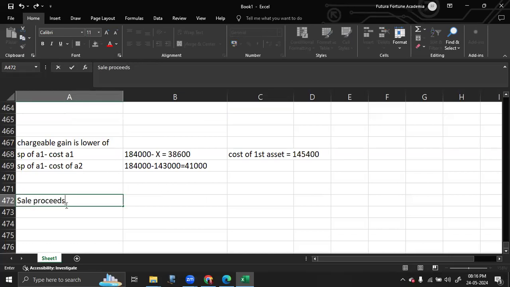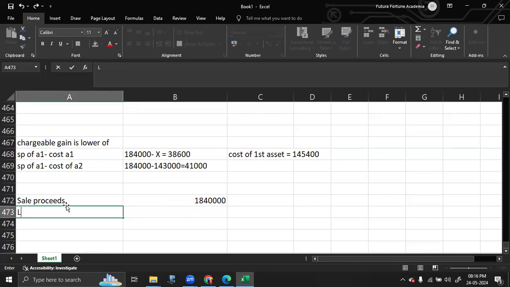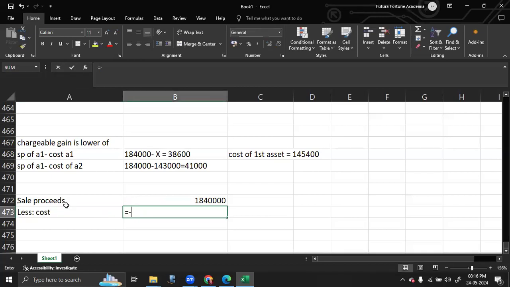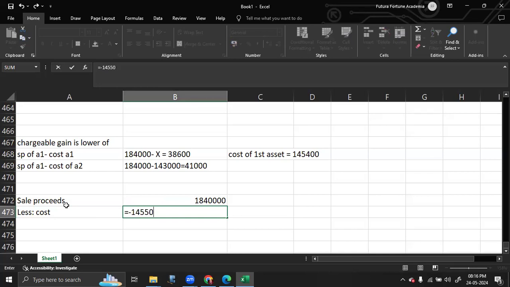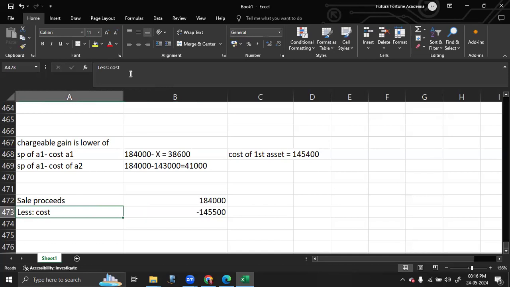Sale proceeds is 184,000 less the cost of the second asset. So cost of the first asset, which we calculated, 145,500. So you will get your gain figure from this.